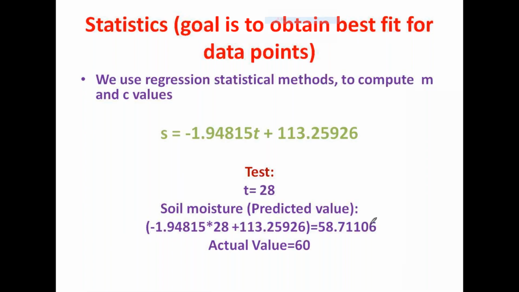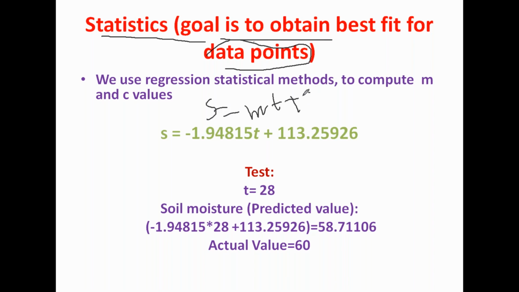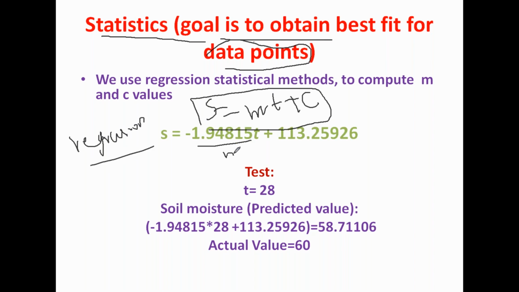When we should use multiple linear regression, I'm going to explain, Vinay. Just after this slide you will get that answer. If you see here, the goal is to obtain the best fit for the given data points. So how to obtain it? We are going to use the regression statistical method. Now we have the equation y = mt + c. By using regression we are able to calculate two values: one is slope, another one is c. You can compute them by using regression.